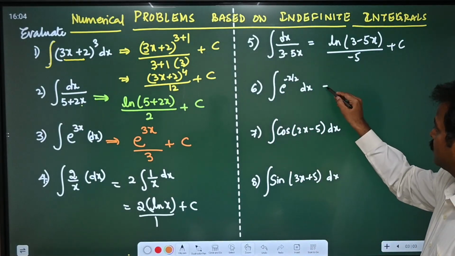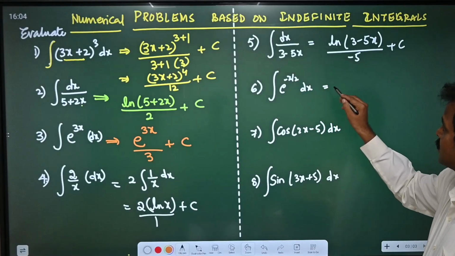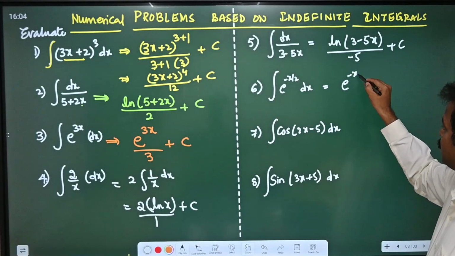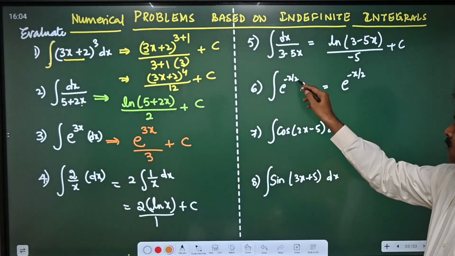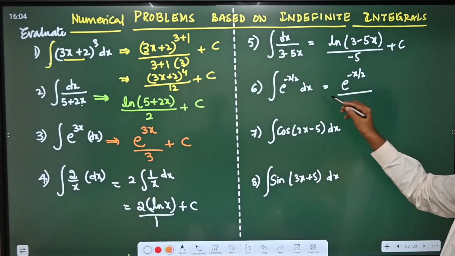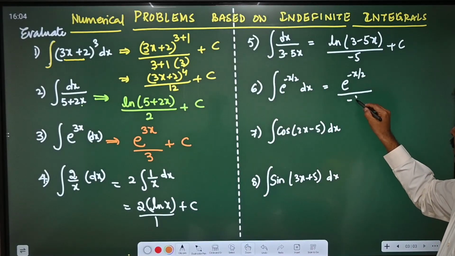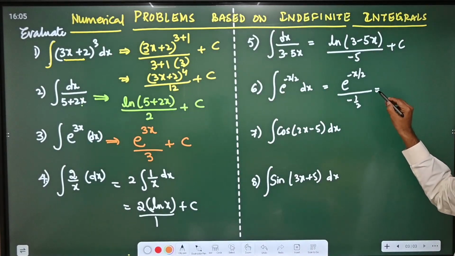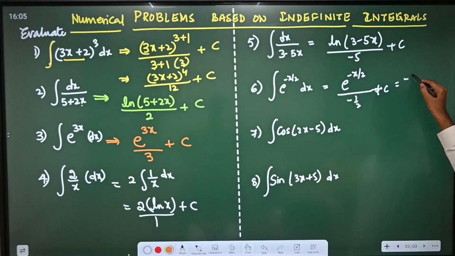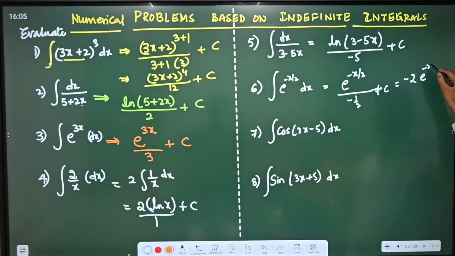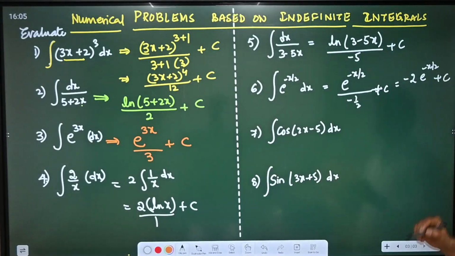The next one, integral of e power minus x by 2. The e power never changes, e power x remains as e power x only, so e power minus x by 2 remains as e power minus x by 2, but the differentiation of that one will become minus 1 by 2, plus c. So you can write this as minus 1 by 2, it goes up to become minus 2 e power minus x by 2, plus c.